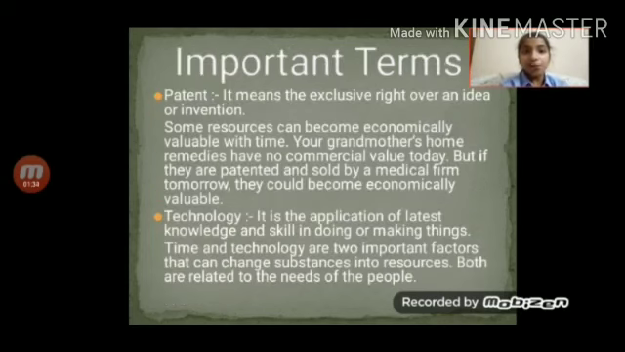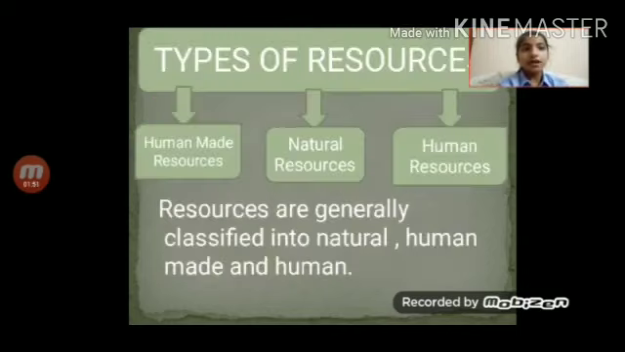So here are some important terms. Read them carefully and understand them properly. Patent. It means the exclusive right over an idea or invention. Our next term is technology. It is the application of latest knowledge and skill in doing or making things. Now there are three types of resources. First is natural resources, then human-made resources, and the last one is human resources. So let's study them in detail now.